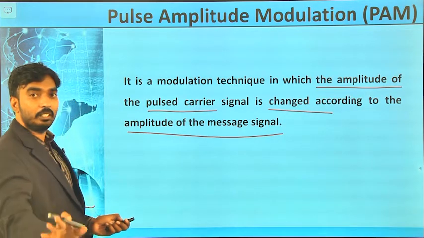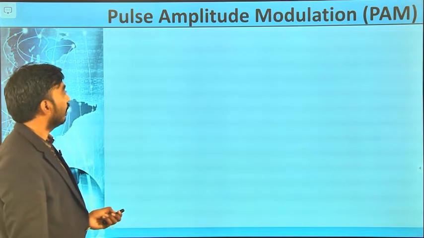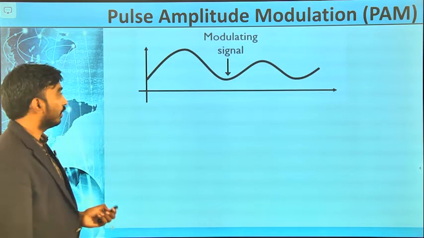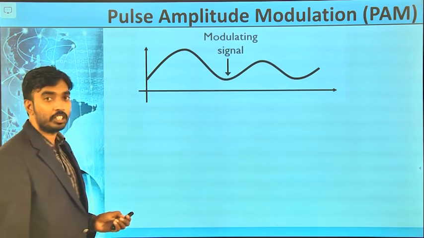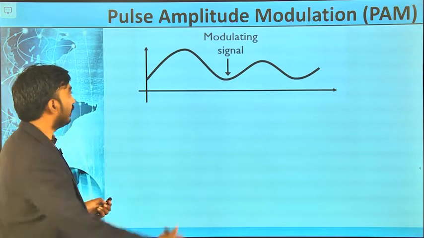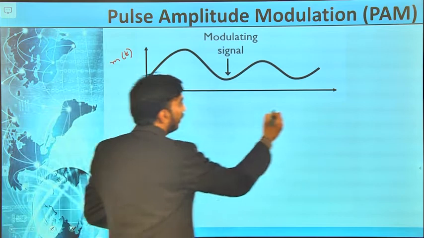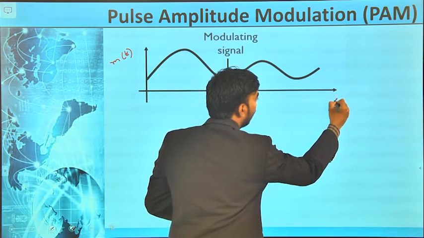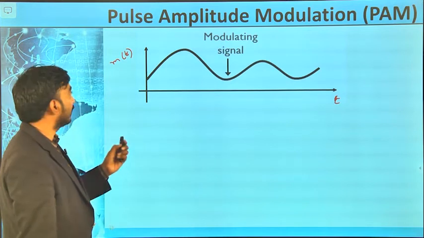Now, this is a simple definition of pulse amplitude modulation. We will see diagrammatically, we will see the pulse amplitude modulation in the form of signals. Now, this is the message signal m of t, and x axis is time, y axis is amplitude.